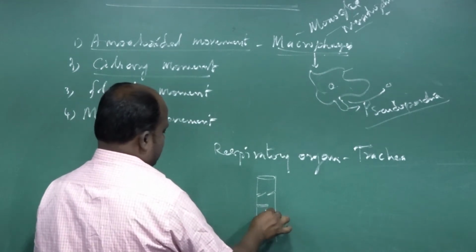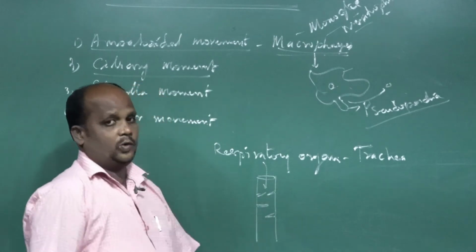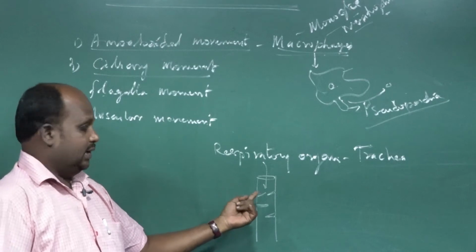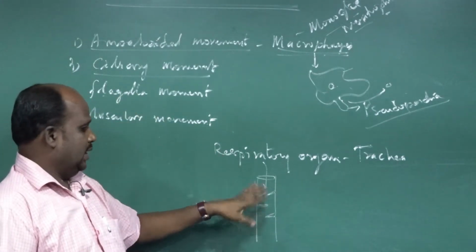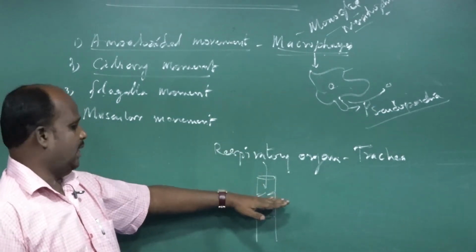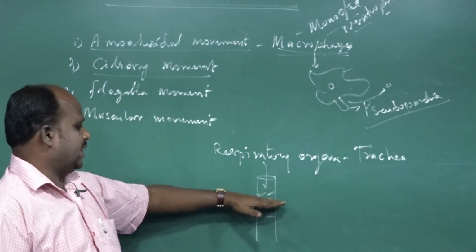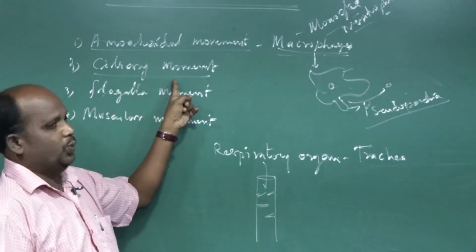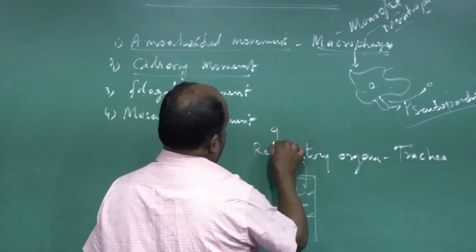These finger-like projections prevent dust particles from entering the trachea. During inspiration, dust particles may enter the trachea. The finger-like projections, which are cilia or ciliated structures, work in the opposite direction, so the dust particles that enter are blocked. So the cilia prevent the dust particles. That type of movement is ciliary movement. Not only in the respiratory part, but also in the genital part.